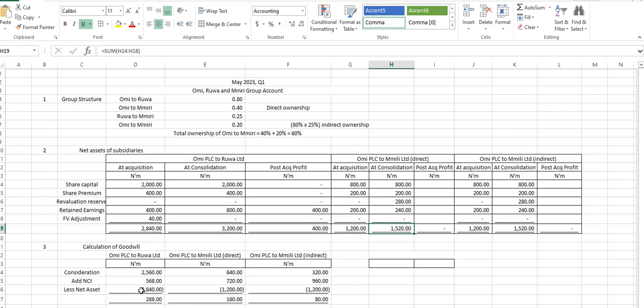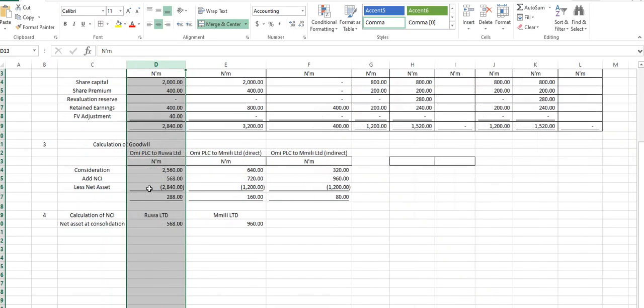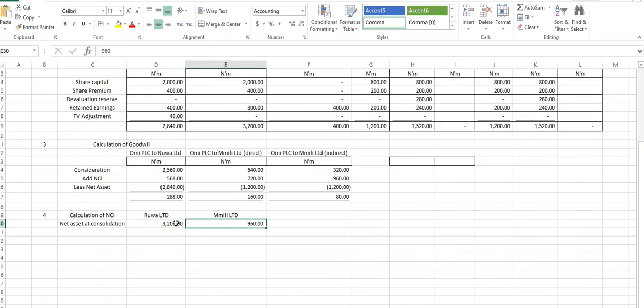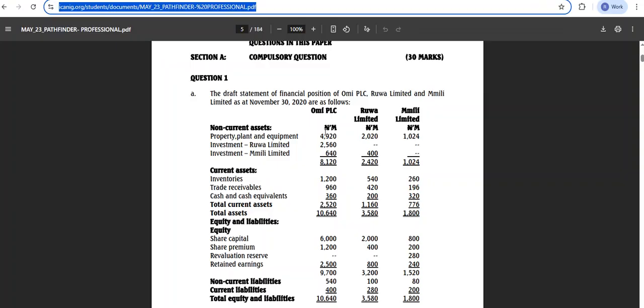Okay, now let's use that way first. Let's leave this NCI at the date of acquisition on consolidation. We'll come back to that. Now, the net asset at consolidation. What's the net asset again? 3,200, and this one is 1,520. Right? Now let's look at the investment we have.